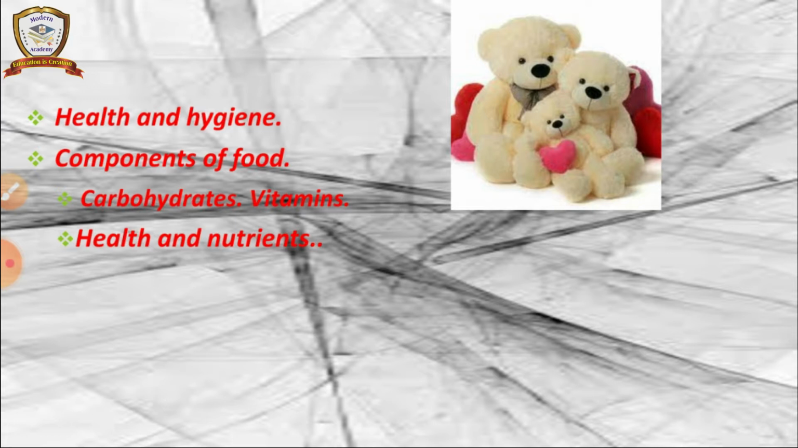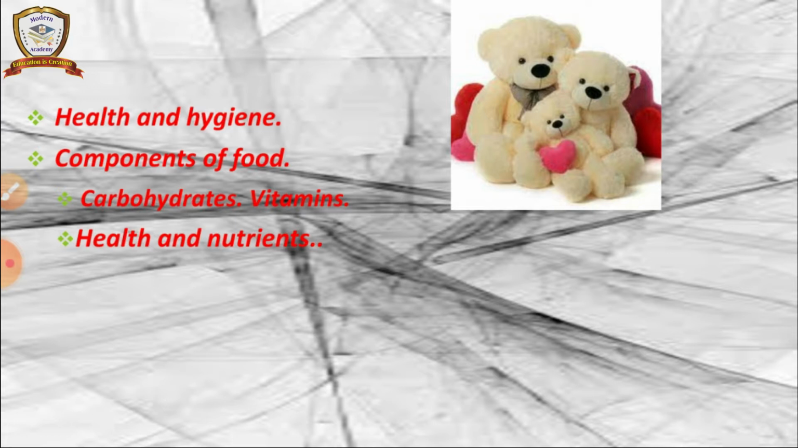Okay. And in that we have seen the components of food. What are the components of food? There are 6 components of food. What are they? Carbohydrates, proteins, vitamins, fat, minerals and water. These are the 6 components of food. In that we have seen carbohydrates and vitamins.